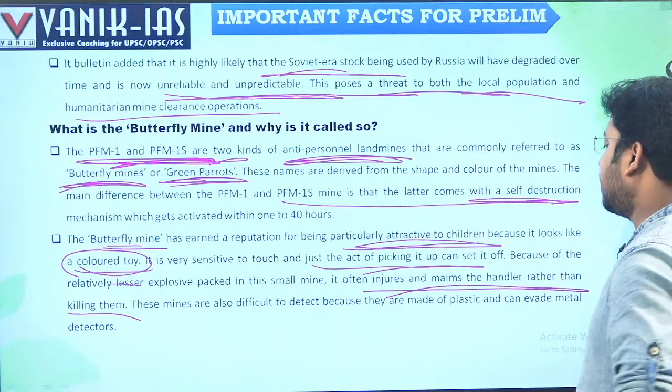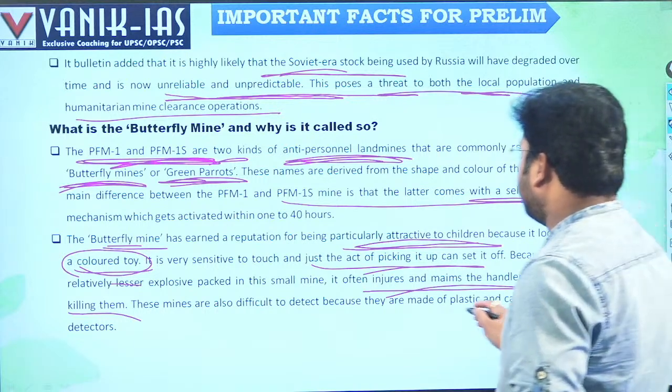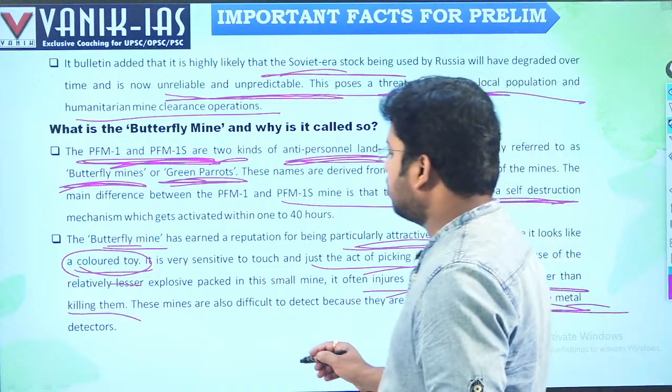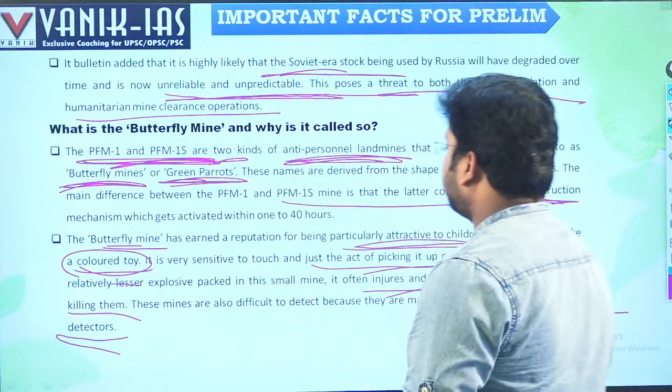These mines are also difficult to detect because they are made of plastic, so metal detectors cannot detect them.